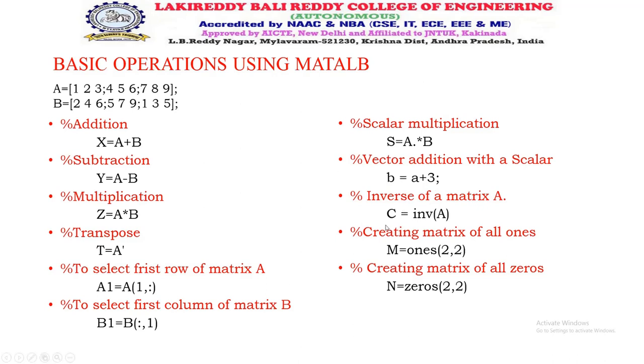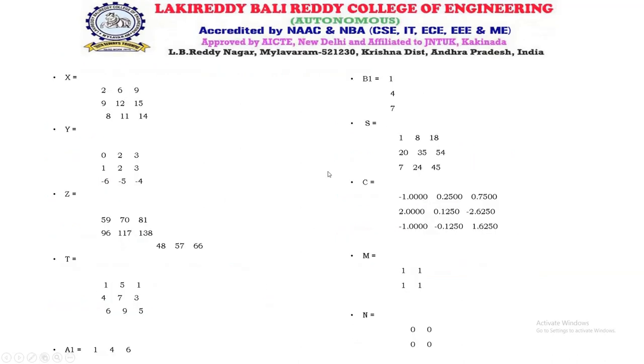So similarly we can find the C matrix. We can generate all ones based upon the size requirement. So if I require 2 by 2 of ones, I can give m is equal to ones of 2 comma 2. Similarly n is equal to zeros of 2 comma 2. Like that we can get. So let me show the output. So this is the output we are going to get. This output we got from MATLAB software.